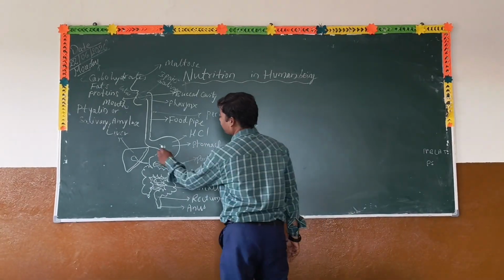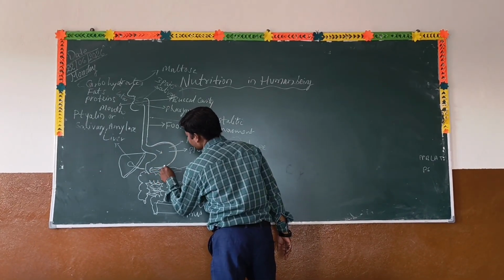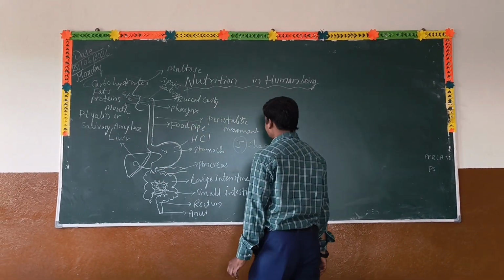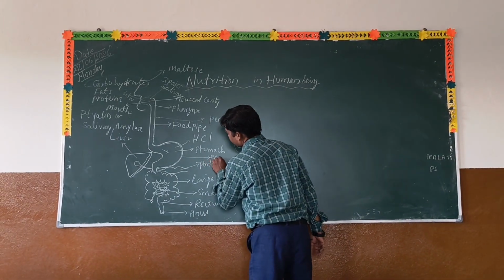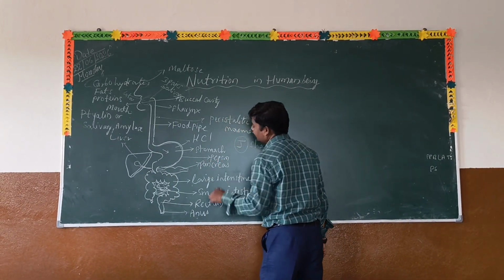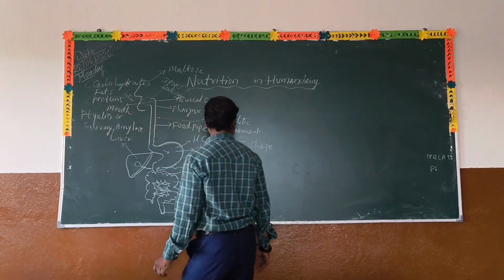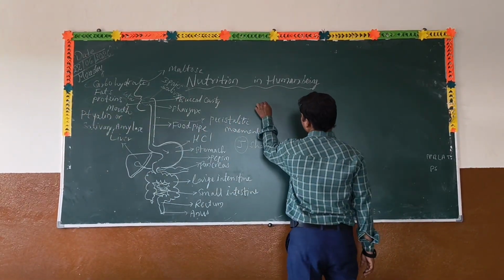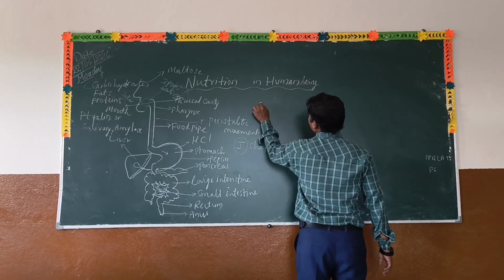The walls of the stomach contain digestive glands that secrete the digestive enzyme pepsin. Pepsin acts on protein and converts it into peptone.